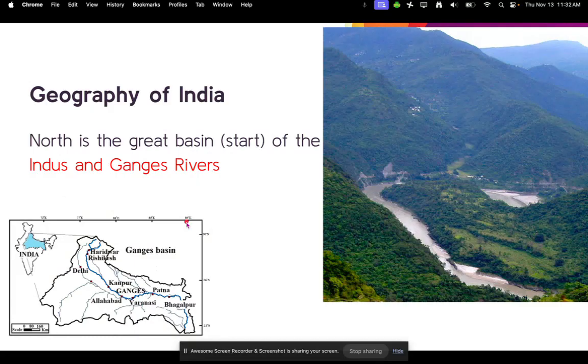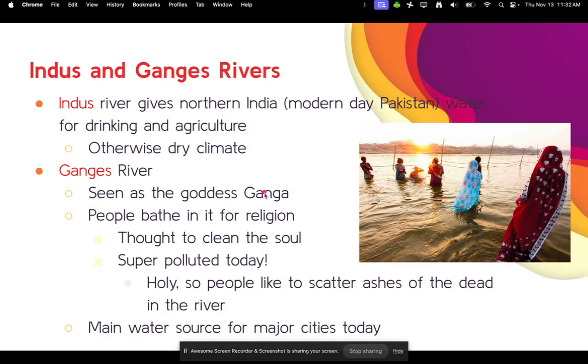The north is also the Great Basin, which is the start of the Indus and the Ganges River. Both are very important rivers to India. The Indus River gives northern India, and also modern day Pakistan, water for drinking and agriculture in an otherwise very dry climate. The Ganges River is seen as the goddess Ganga, which people bathe in for religious purposes, like these people are doing right here. It is thought to clean the soul.